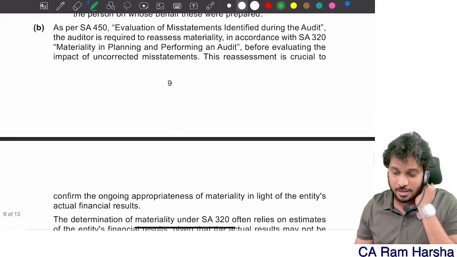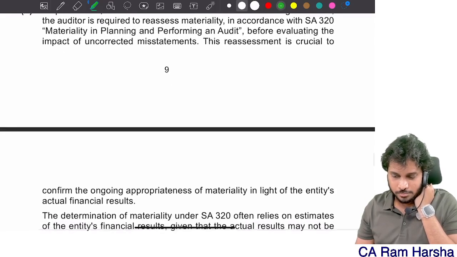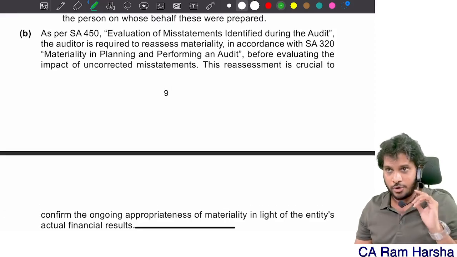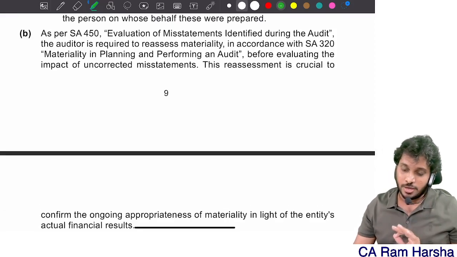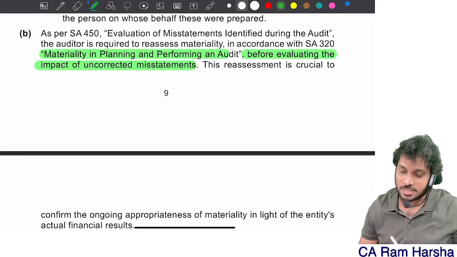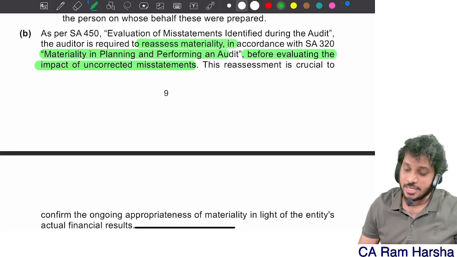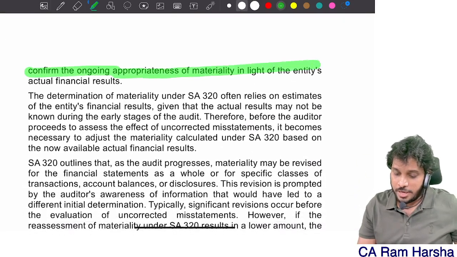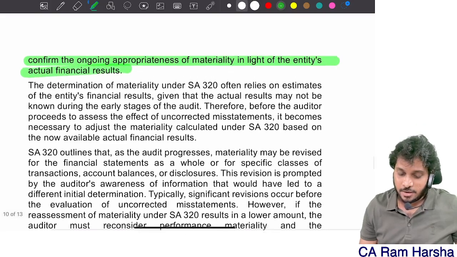It's SA 450 come SA 320. So before evaluating the impact of uncorrected misstatements, the auditor has to consider materiality. The auditor has to reassess materiality. The assessment is crucial to confirm the ongoing appropriateness of materiality in light of the actual results.